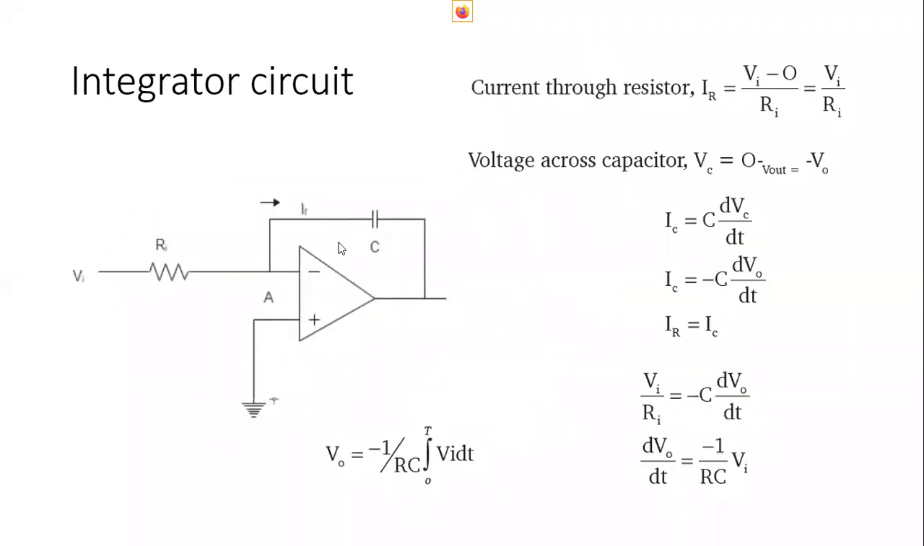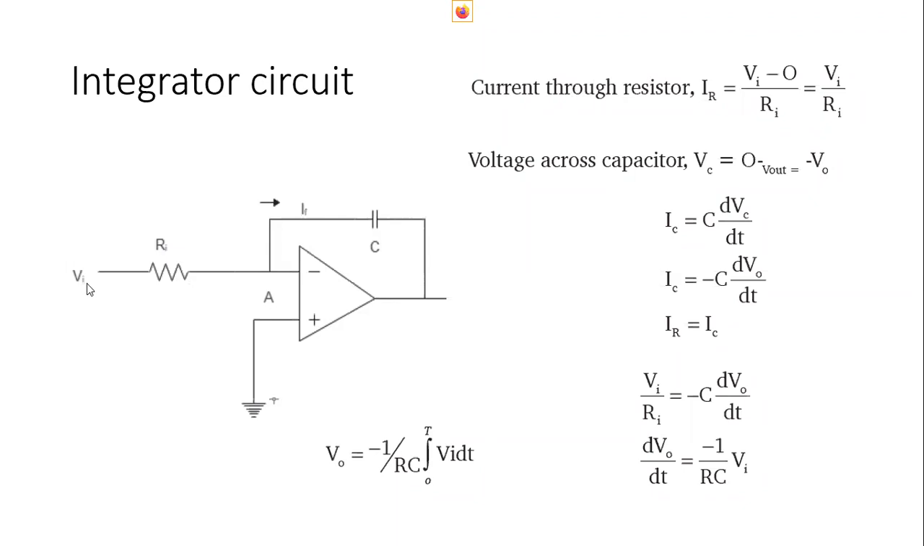Next one is the integrator circuit. The integrator circuit is similar to an inverting amplifier, but instead of the feedback resistor, here we are using a capacitor. That's the change. The non-inverting terminal is grounded. Just find out the current through the feedback network and also the input network. Then you can get the output voltage as the integral of the input voltage.